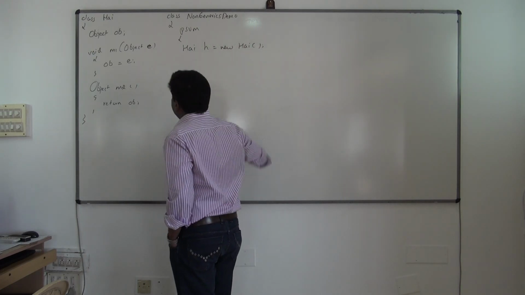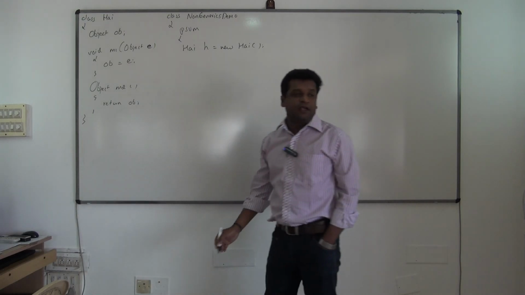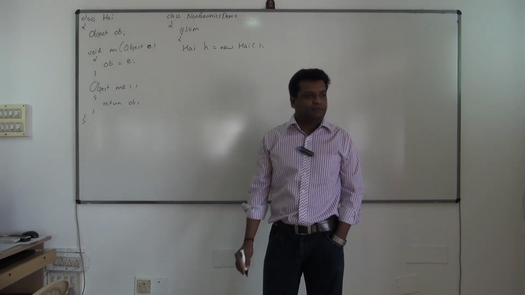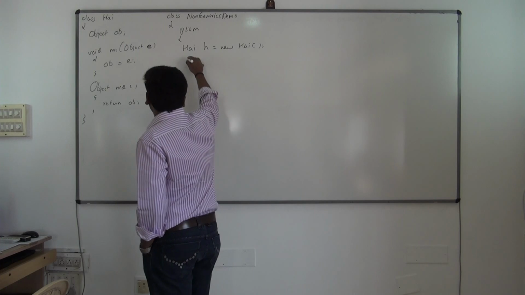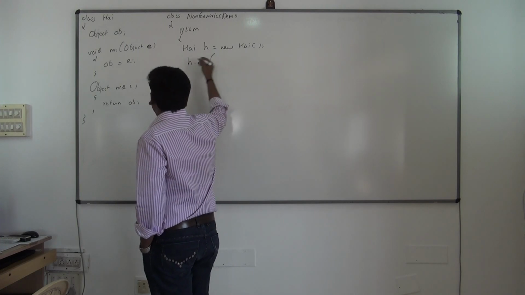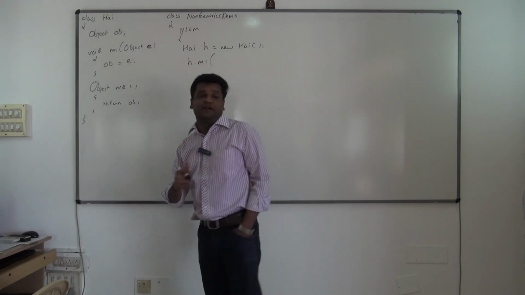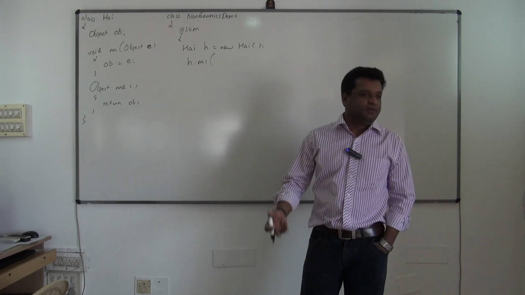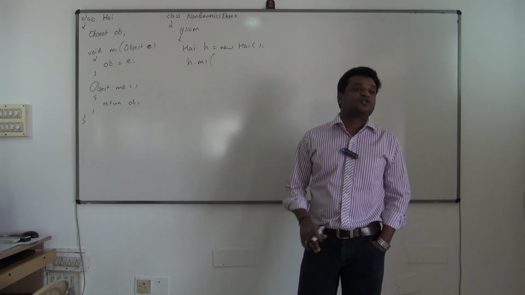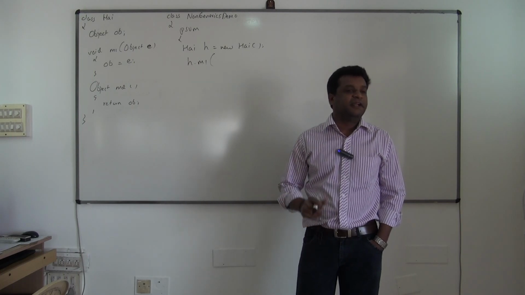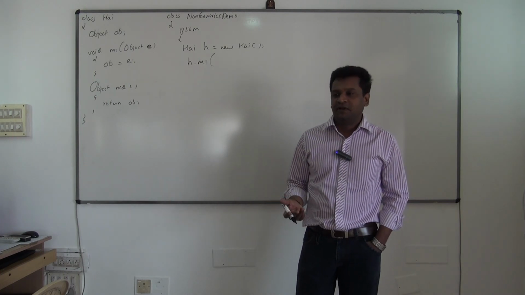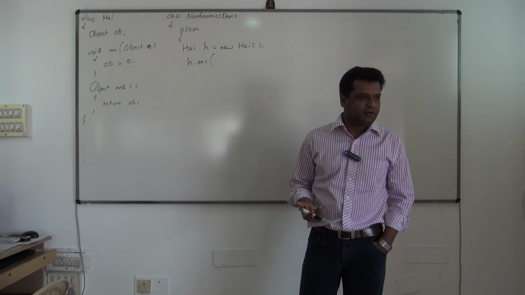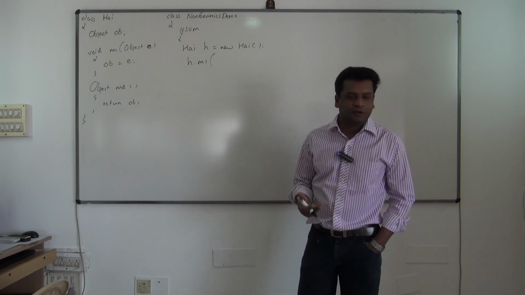So once I create an object of Hi, I can call the method. Which method? The m1 method I can call. So I call h.m1. But to call the m1 method, what is the argument I have to send? Object. Which object? Any object, because Object is the superclass of any class in Java. So I can send the Integer object, or I can send a String object, any object. If I want, I can send a Double object, Float object, anything.